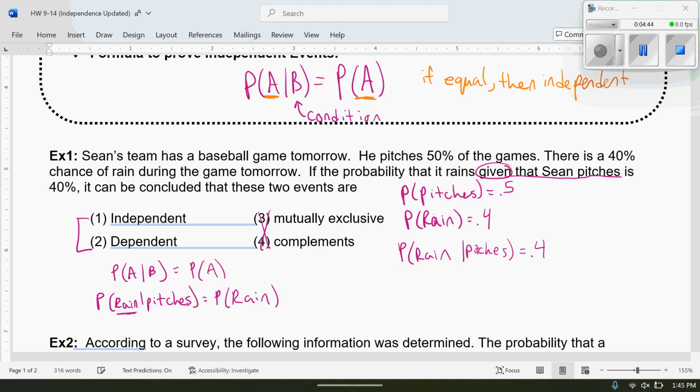And if you think about it, does him pitching affect whether it's raining or not? That doesn't make sense, right? They seem to be independent of each other. But the actual math is the probability of raining, given that he pitches, is 0.4. The probability of just raining is 0.4.